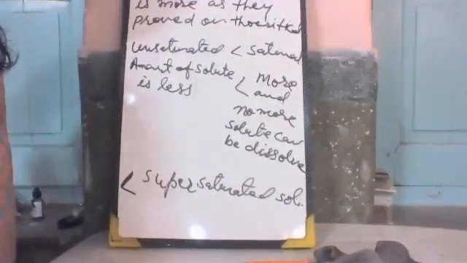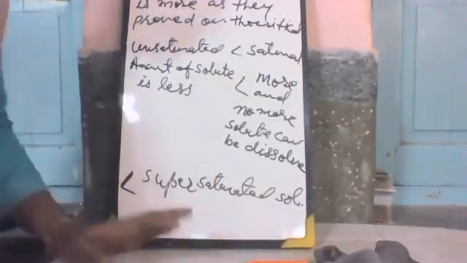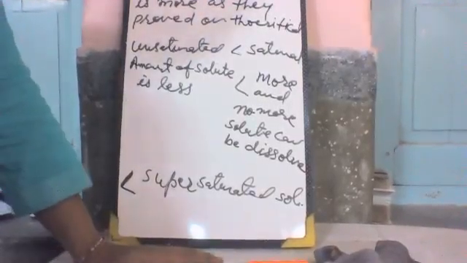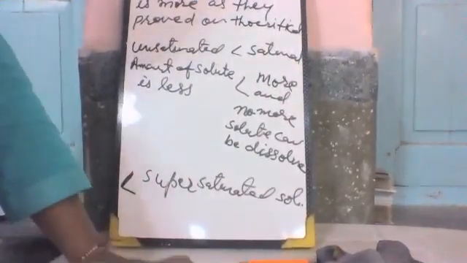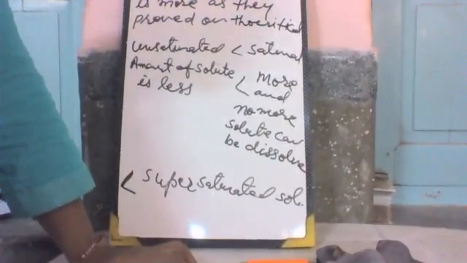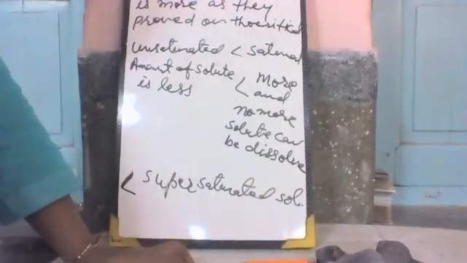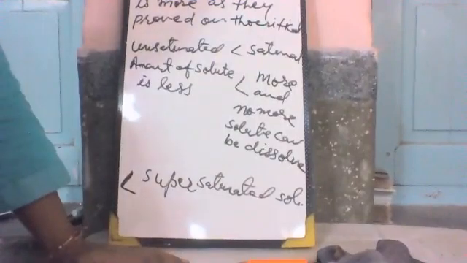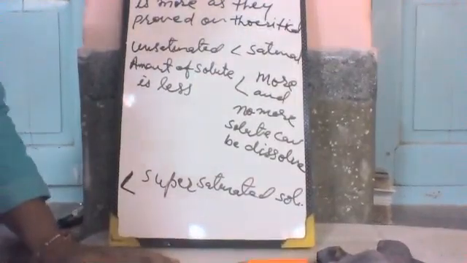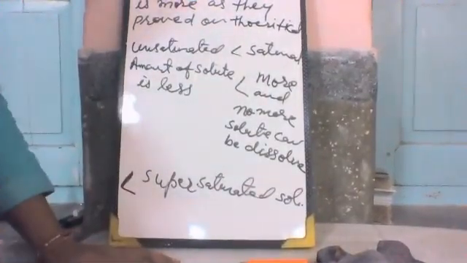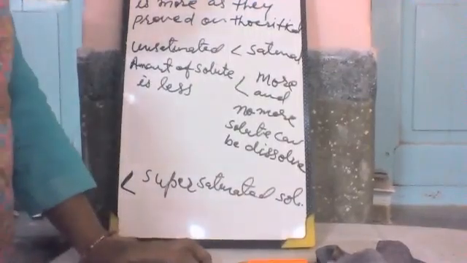What do we have to do to make a supersaturated solution? A solution that holds more solute than it can theoretically hold at a given temperature is a supersaturated solution. When we heat a saturated solution and dissolve some more solute in it, then cool it. How to prepare a supersaturated solution?